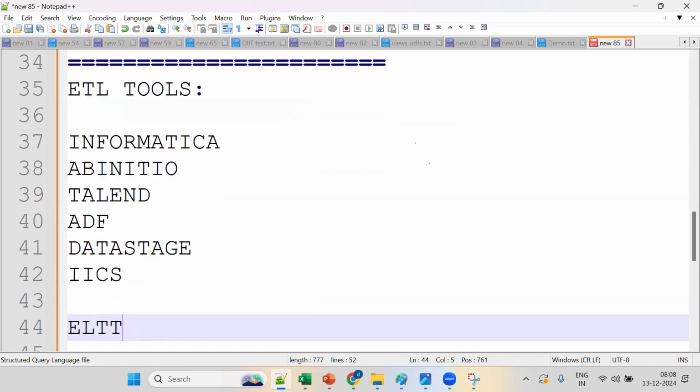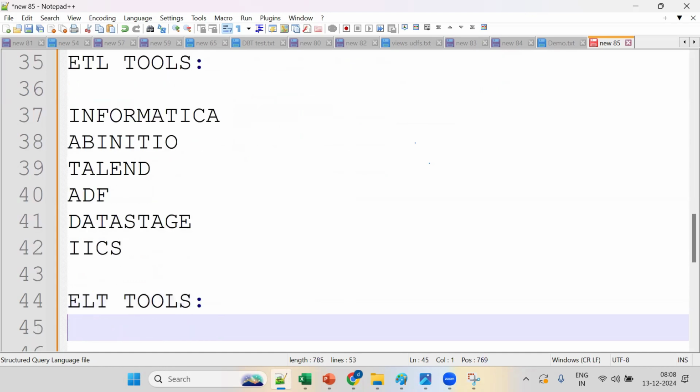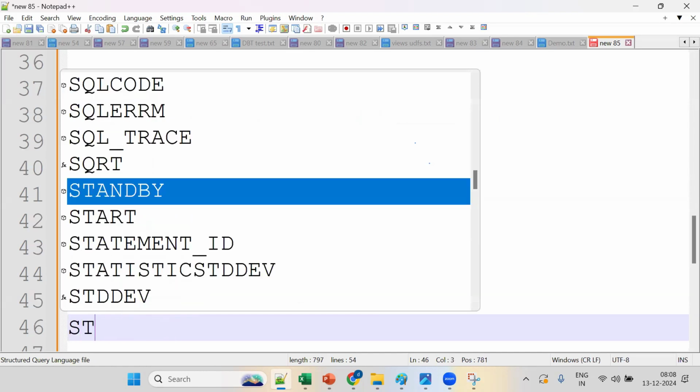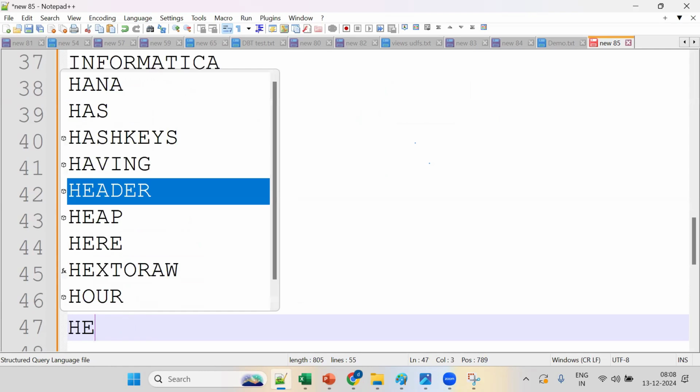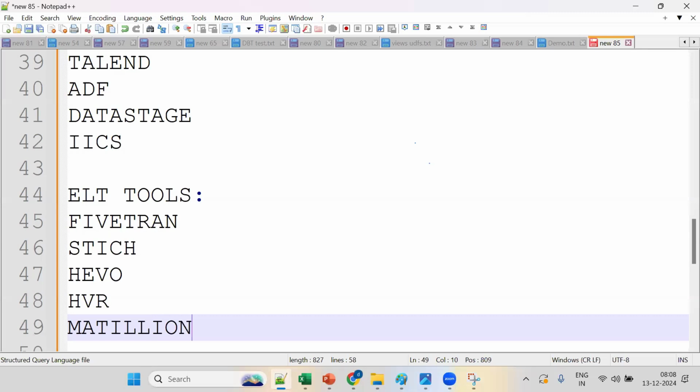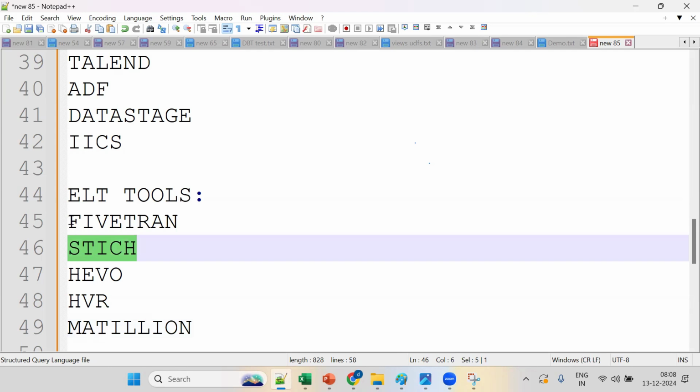What about ELT tools? Fivetran, Stitch, HVR. Some tools can be used as ETL or ELT, but mostly HVR is used for ELT. Generally we use Fivetran or Stitch. So these are the ELT tools.